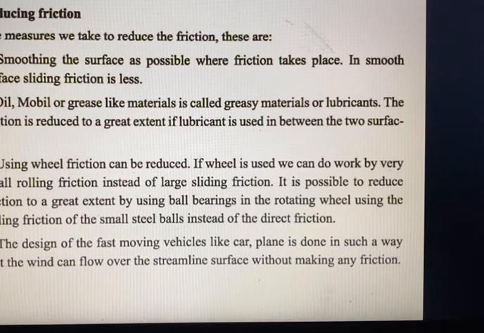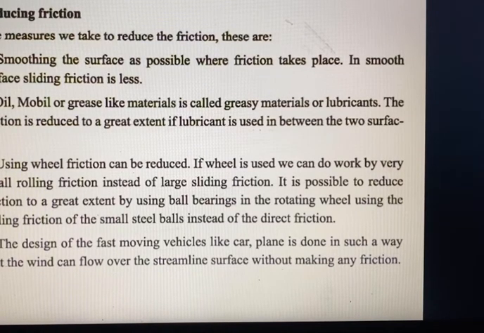So here are some measures we can take to reduce friction. Number 1, smoothing the surfaces where friction takes place. On a smooth surface, sliding friction is less. Number 2, some greasy materials such as oil, mobile oil, grease or lubricants can be used. The friction is reduced to a great extent if lubricant is used between two surfaces.